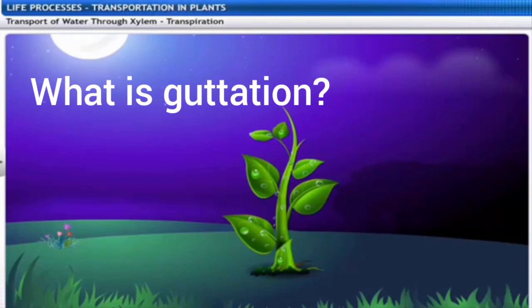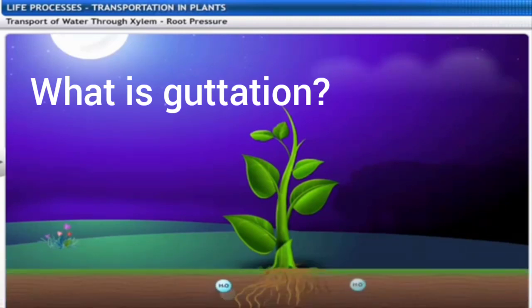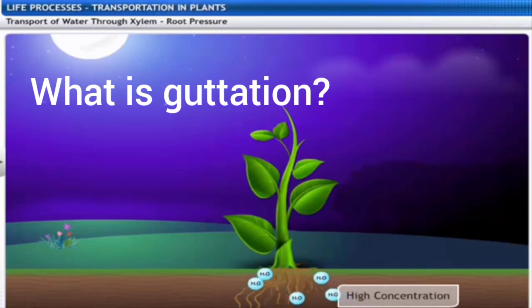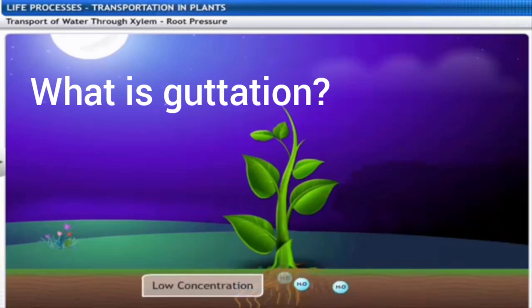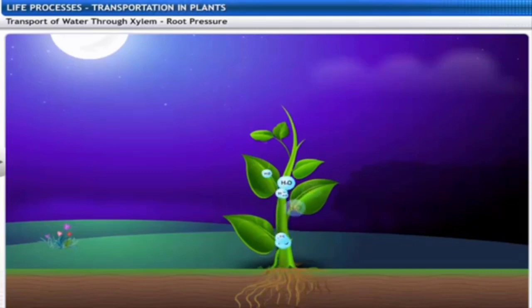Another important phenomenon caused by root pressure is guttation. Dews are water droplets on the leaves of grass, seen in the early mornings when the climate is humid and excess of water is present in the plants. The excess water is exuded in the form of liquid. This is due to root pressure. This phenomenon is called guttation, which takes place through specialized cells called hydathodes.